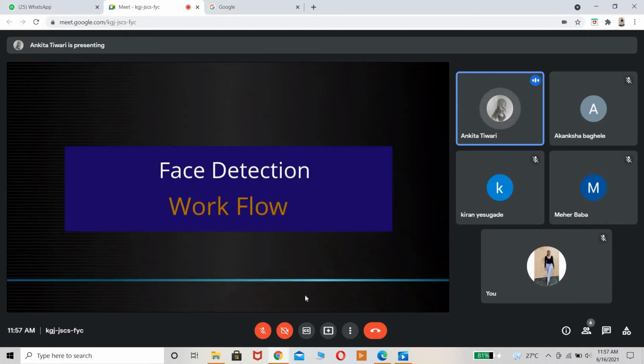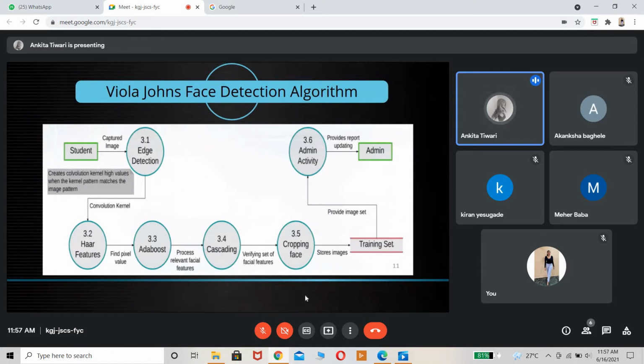So face detection workflow. This is how the workflow is. Student image is uploaded, group photo, edge detections are done on the photo, like individual photo detection is done. And after that, Haar features are used to detect the presence of the features in the given image, and these features are detected based on dark and light regions. Moving ahead, I will show you a picture to demonstrate that. And then it produces a single value by taking the sum of light and dark intensities, and then it gives us an overall result. Now next, what comes?